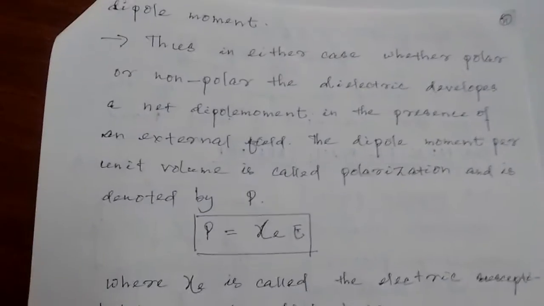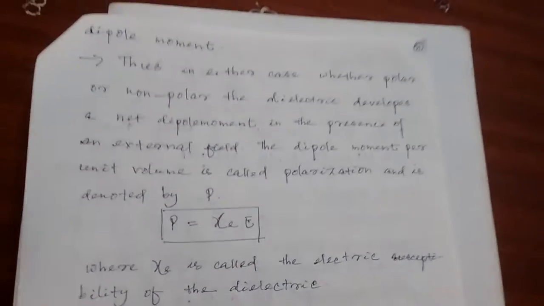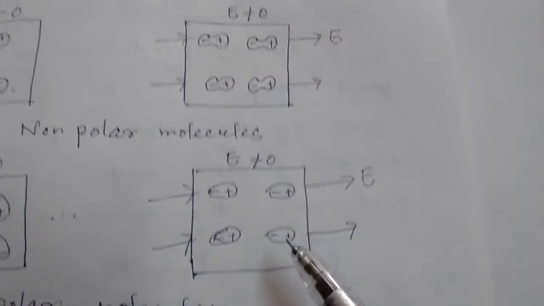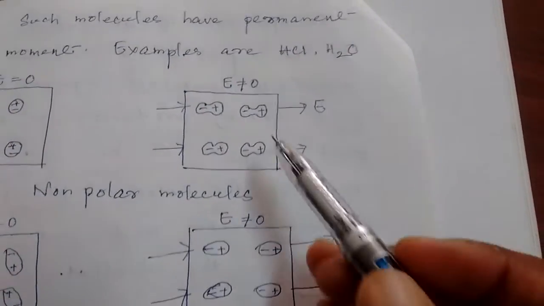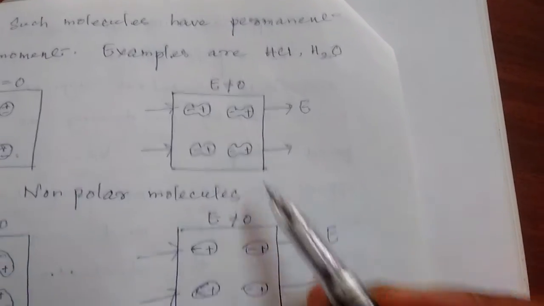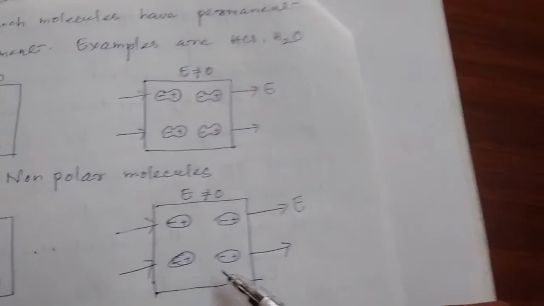Now here you look, another formula is there. This formula tells us, whether it is a non-polar molecule or polar molecule, the number of dipole moments produced per unit volume.